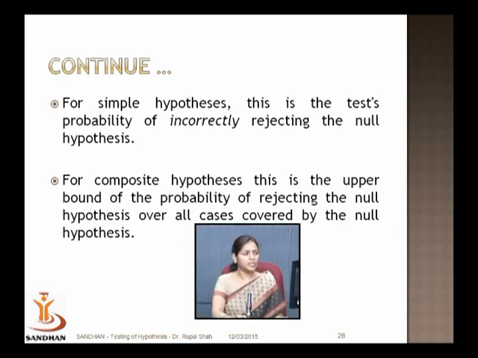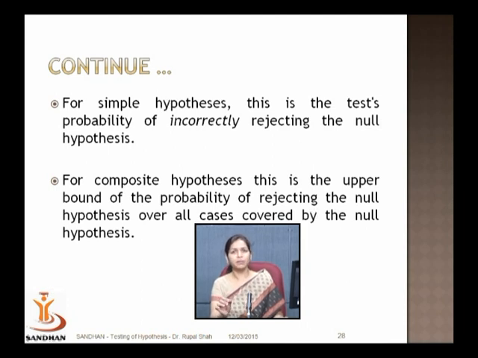But in case of a composite hypothesis, if H0 is composite, then under H0 you have several possible values of your parameter. For each different parameter value, you can find the probability of type 1 error. For example, in case of Poisson distribution, as we discussed earlier, suppose we say theta less than 5. If this is H0, then under H0 you have several possible values of theta, because theta less than 5 means it can be any value between 0 and 5.